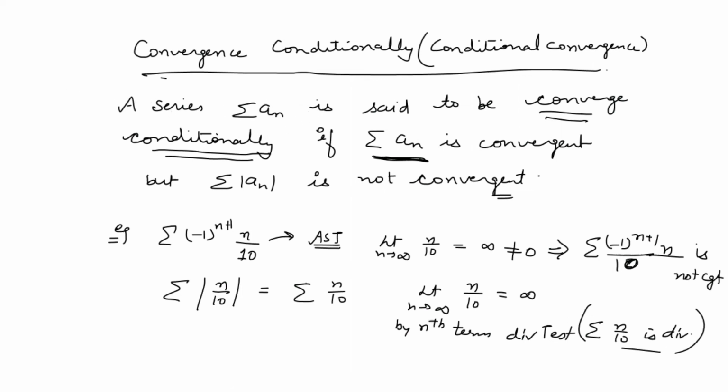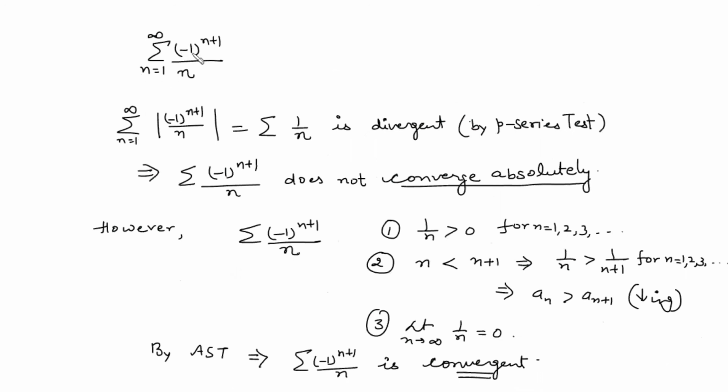For example, the series (-1)^(n+1) by n. This series converges conditionally. Why? Because when you take the mod, it is not convergent. However, without the mod, it satisfies all three conditions of the alternating series test and it is convergent.